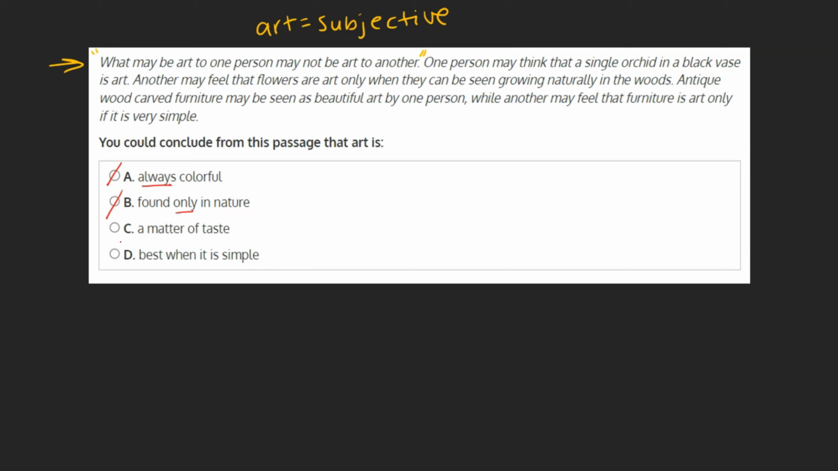Even D, best when it is simple, can be eliminated. Best when it is simple is not saying art needs to be simple in order to be enjoyed, but even to suggest that it is better one certain way goes against the main idea of our paragraph. Therefore, C, a matter of taste, can be marked as our final answer, as it perfectly reflects the topic sentence and main idea of our text.